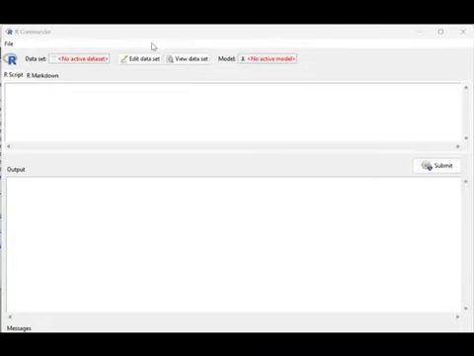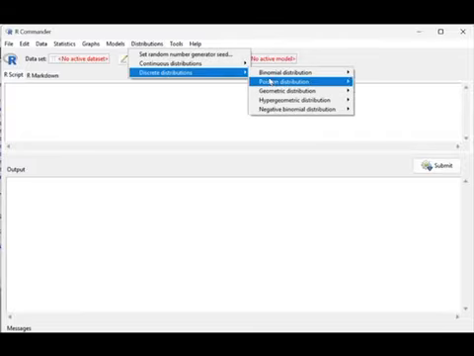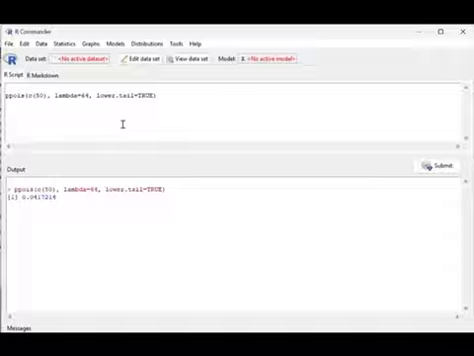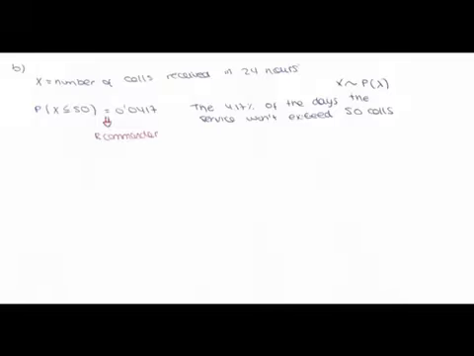In R Commander, we select distributions, discrete distributions, Poisson distribution, Poisson tail probabilities. We put in the following values: variable value 50, mean 64, and lower tail. The resulting probability is approximately 0.0417, rounded to 4 decimal places, since probabilities are usually reported to 4 decimals.